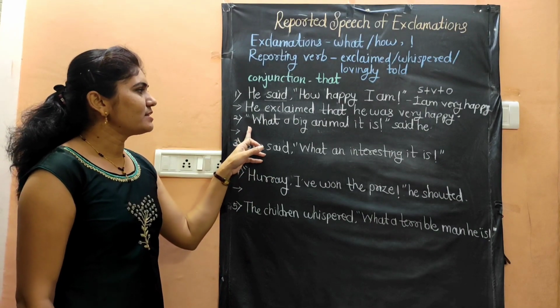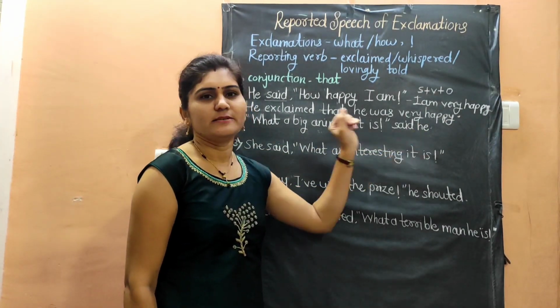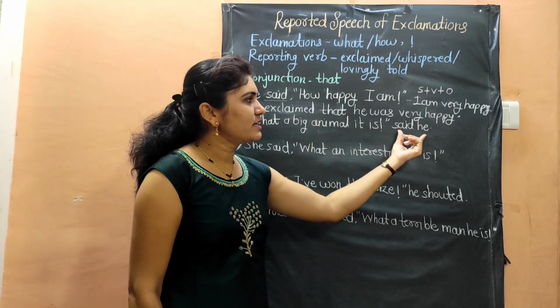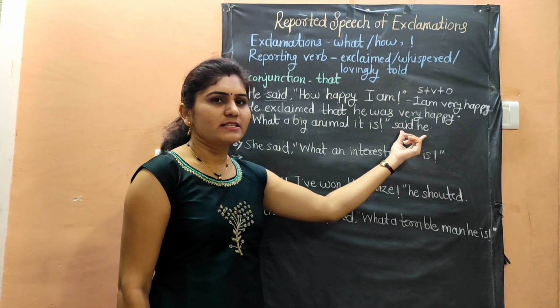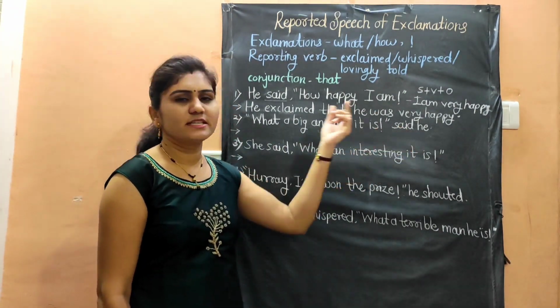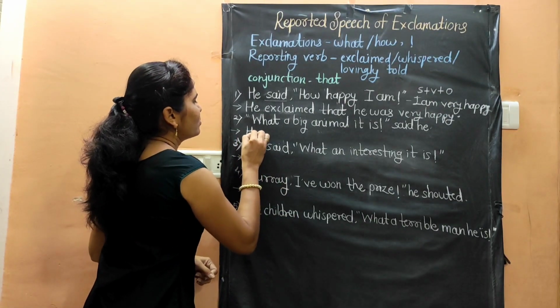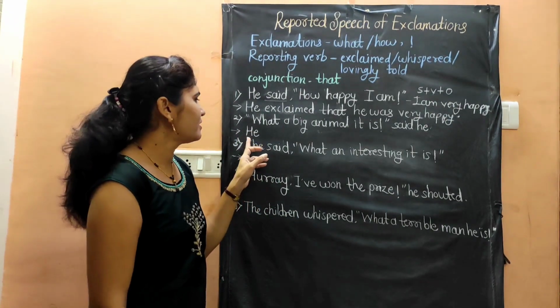Let's see the next sentence. What a big animal it is, said he. Here said he is given at the end of the sentence, but while writing into indirect speech, you will write this at the beginning of the sentence. So we have written here he.